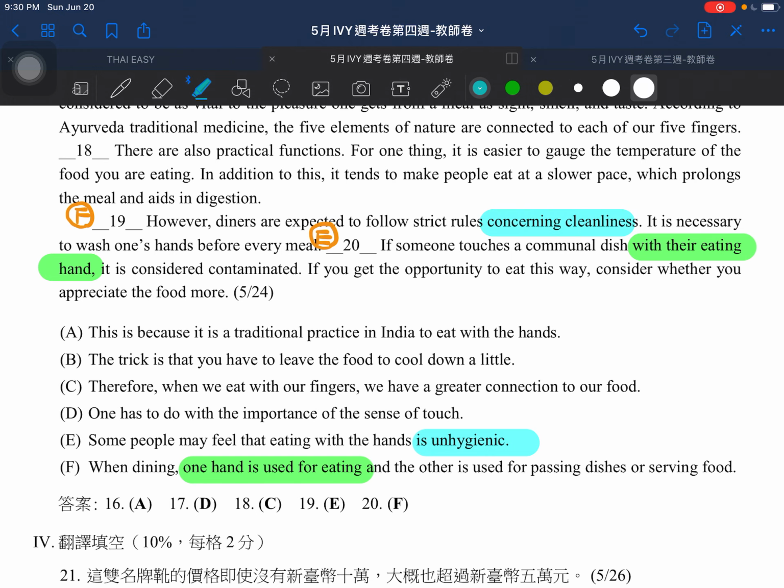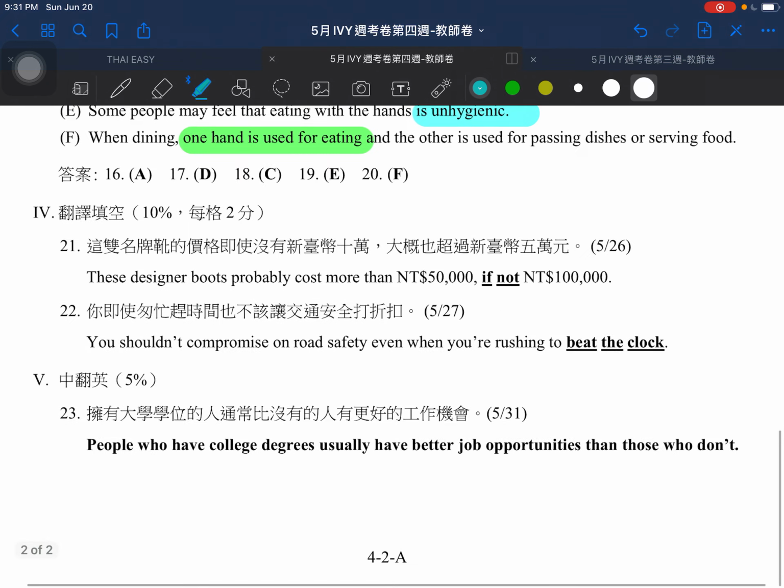So that's why we will choose this one, when dining, for F, right? When dining, one hand is used for eating and the other is used for passing dishes or serving food. So that's why we'll choose choice F here. Because we're talking about the eating hand, in the following we talk about what will happen to the eating hand. And the other one will be the one for you to pass food, all right? So that's roughly all about this one.